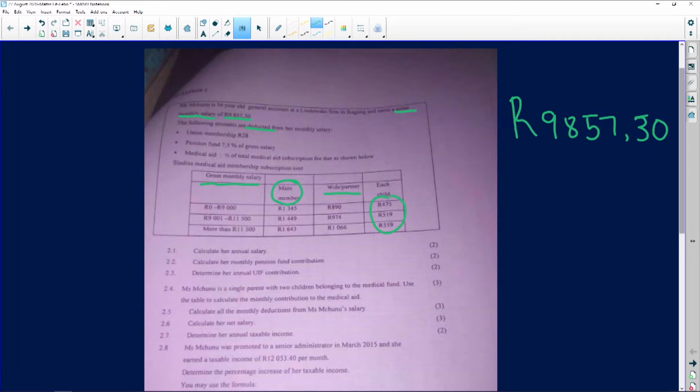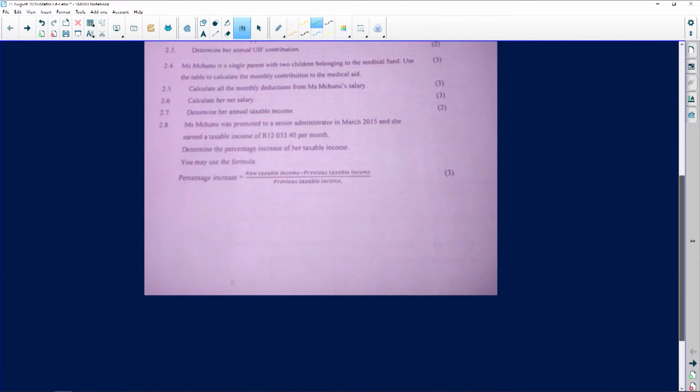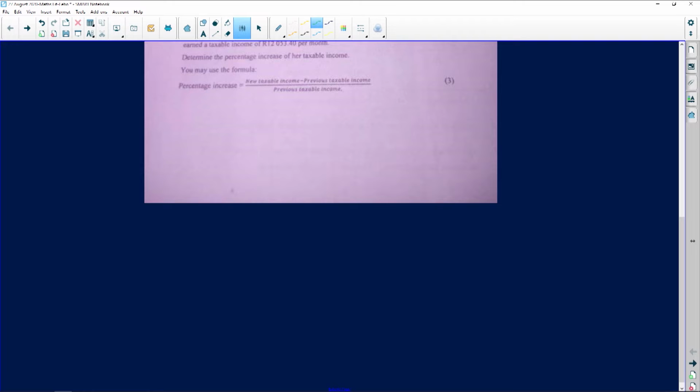So it means we're going to take the monthly income and we are going to multiply it by the number of months we have in a year, which is 12. So let's take this amount and multiply it by 12. Okay, that's the first question that we have from Claudia. Thank you, Claudia, for that question. So we said that this person earns 9,857.30.